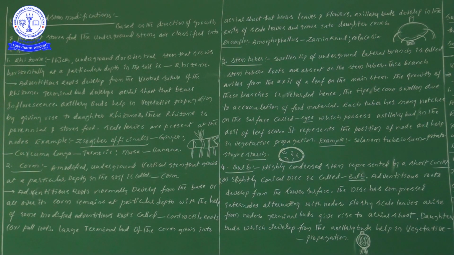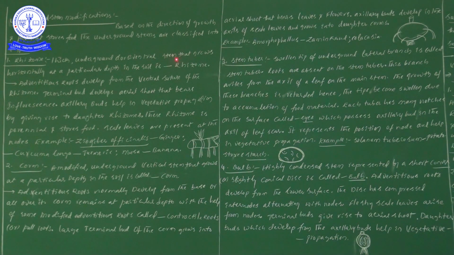So now the first one let us study, that is rhizome. Rhizome is a thick underground dorsiventral stem that grows horizontally at a particular depth in the soil. Underground dorsiventral stem means the dorsal side as well as the ventral side can be distinguished.